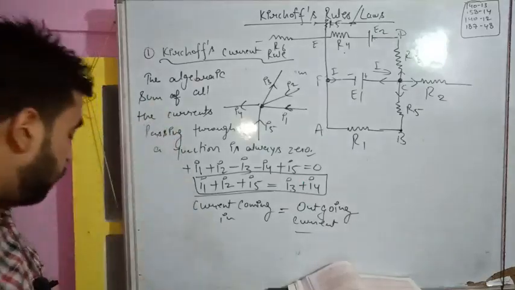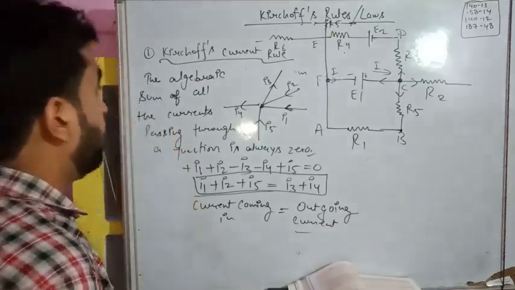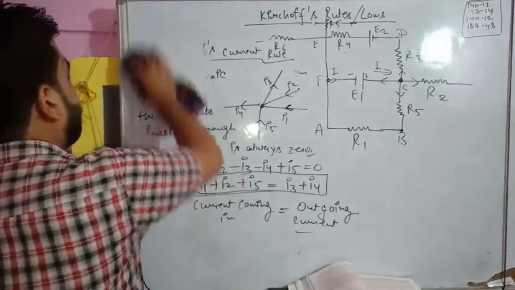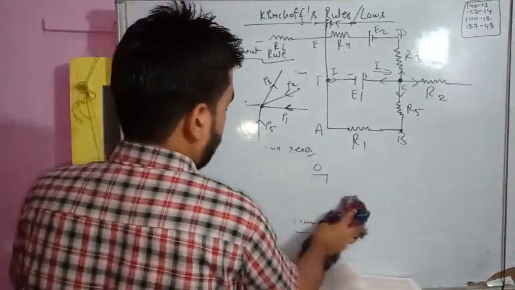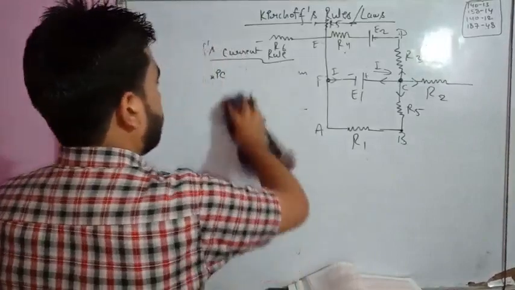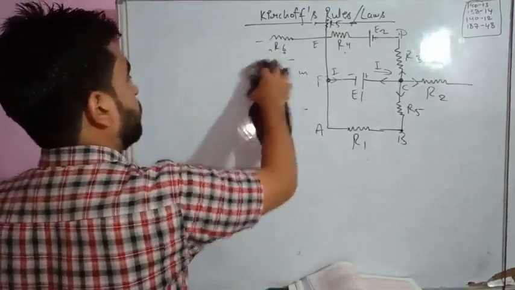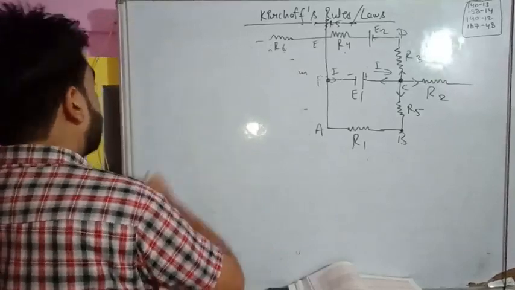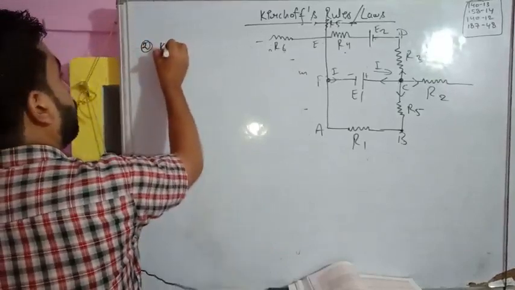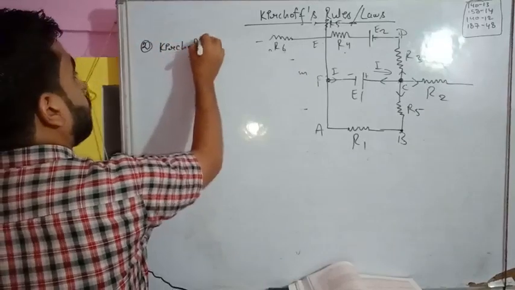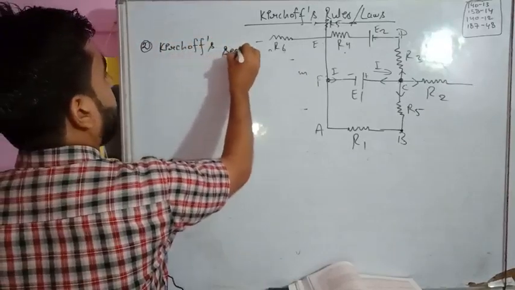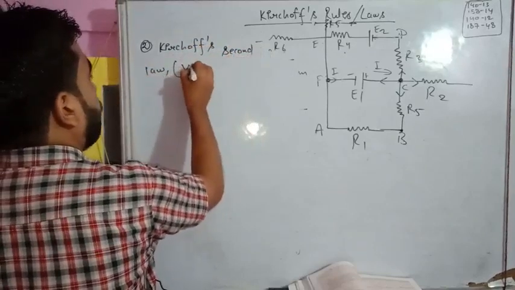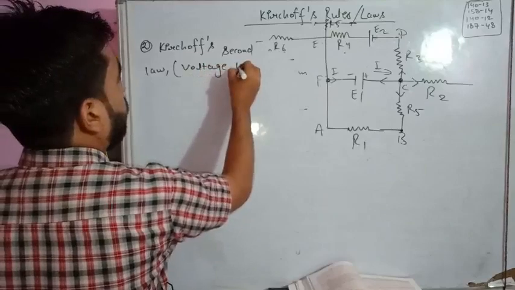Now let us discuss Kirchhoff's second rule, which is also known as the Kirchhoff voltage rule. Kirchhoff's second law, and that is also known as the voltage law.